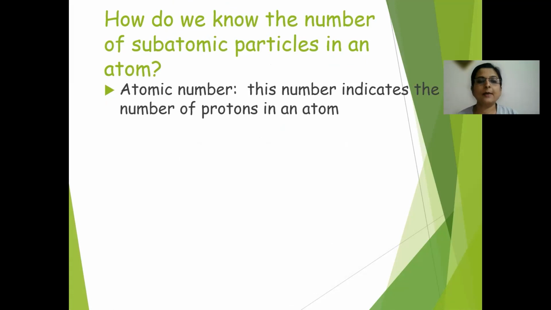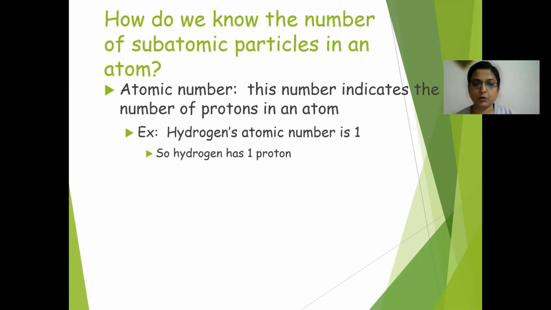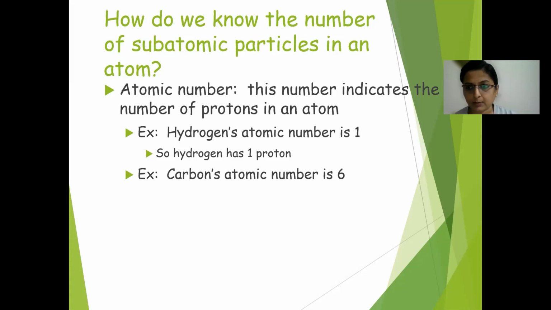For example, the atomic number indicates the number of protons in an atom. Hydrogen has atomic number one, so hydrogen has only one proton. Carbon has 6. What is the number of protons present in carbon? Obviously 6.